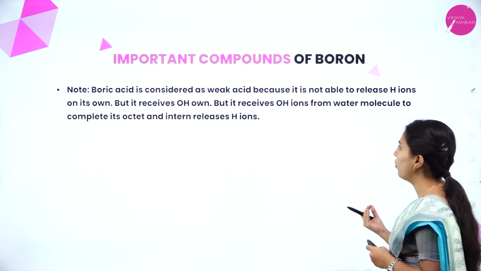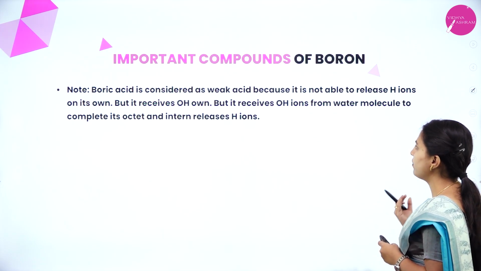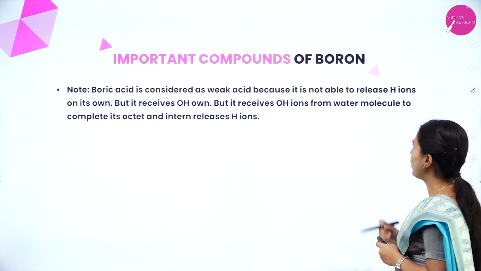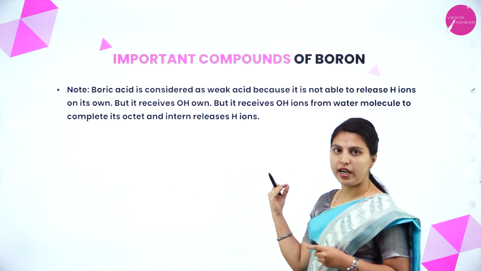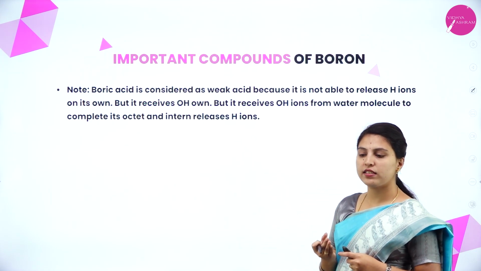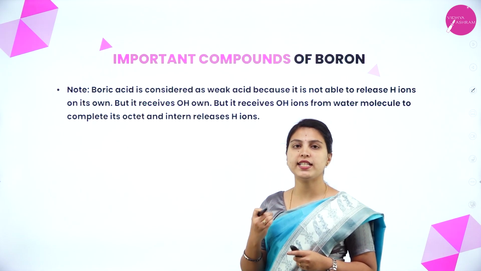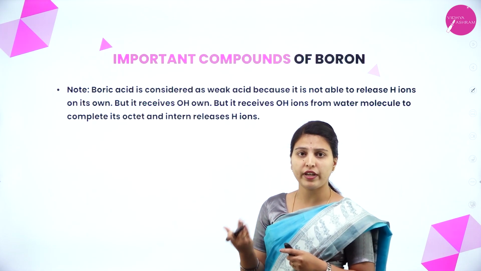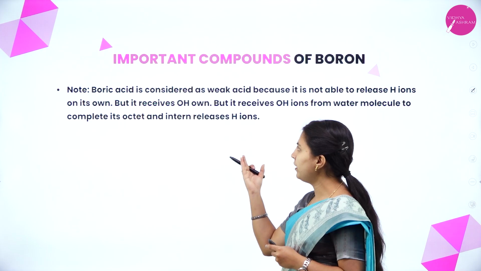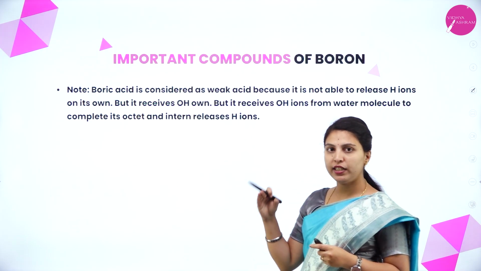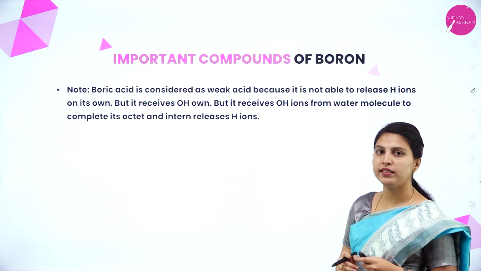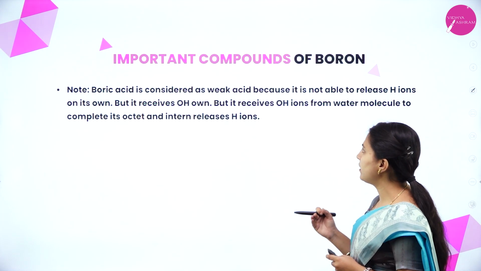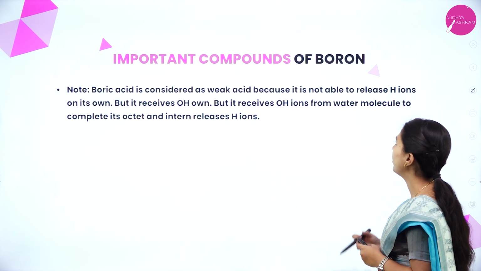It receives OH minus ions from water molecules to complete its octet and in turn releases H plus ions. Strong acids release H plus ions without the influence of any other reagents, but boric acid releases them only with the influence of water, so it is considered a weak acid. This is about the important compounds of boron.